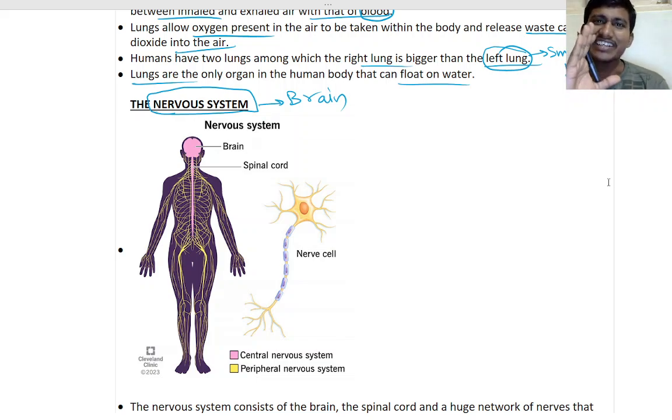You are standing straight, so the blood has to be pushed upward. If you want to throw a ball, you push the ball. So the heart does the work of pushing.